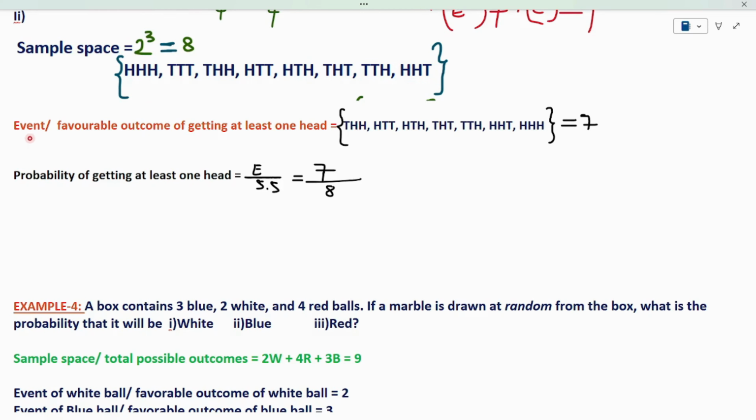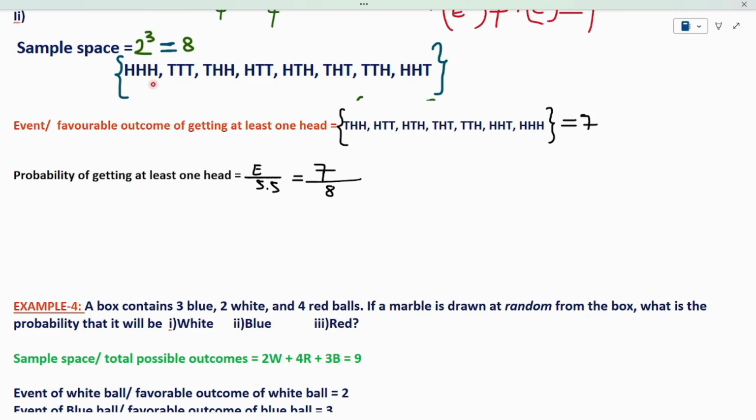So what is the event for me? Which means I have to find the condition to be satisfied. What is the condition here? Getting at least one head. The event, or favorable outcome, is getting at least one head. Getting at least one head is my condition. I have to search in the sample space for which outcomes satisfy my condition. My condition is getting at least one head.